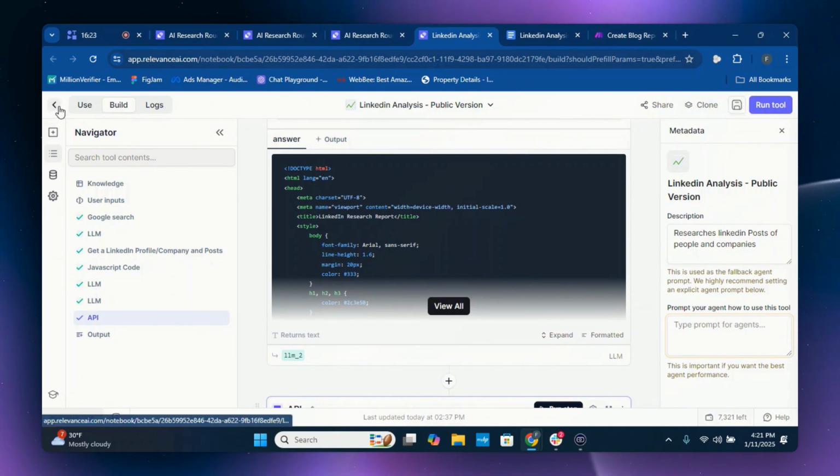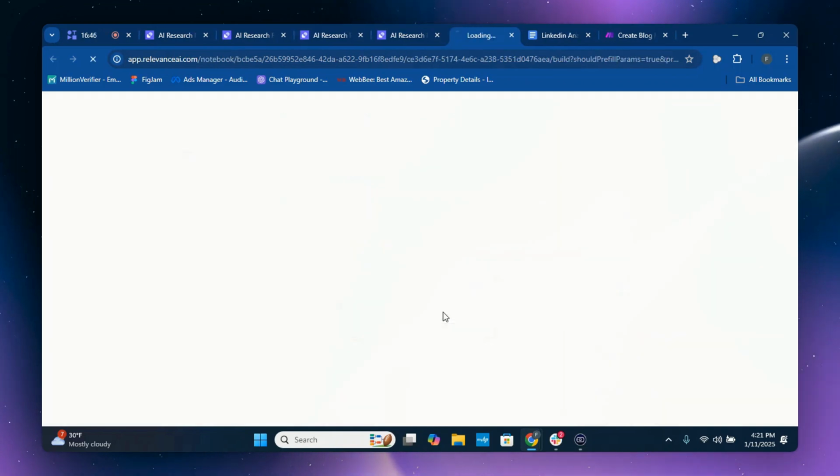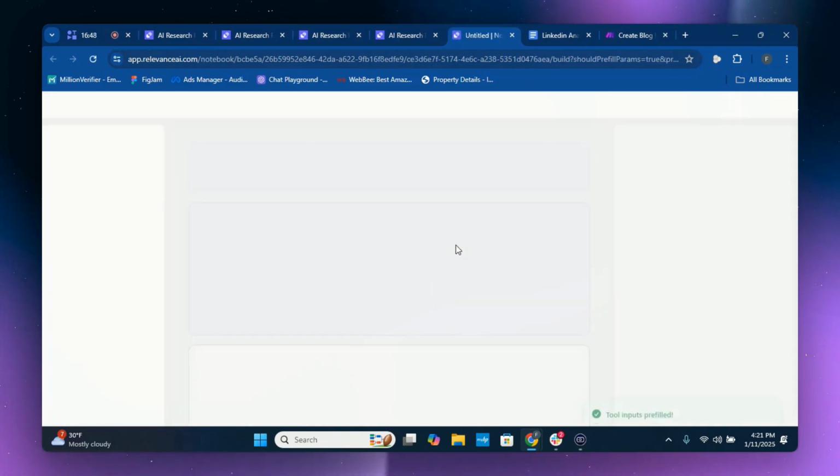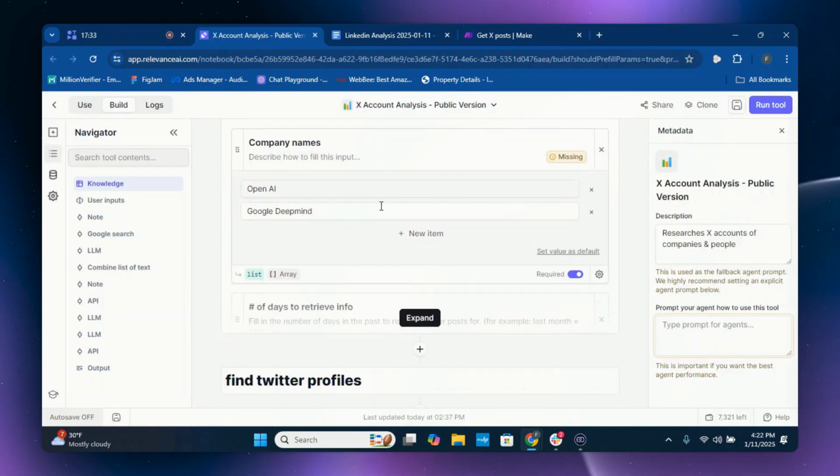You should have this all set up. Make sure you save it. Cool. Now we can go to the X account analysis. This one's going to be a little bit different. It's going to be a little bit more difficult to set up just because it requires a Make automation as well. Okay, here's the X account analysis.